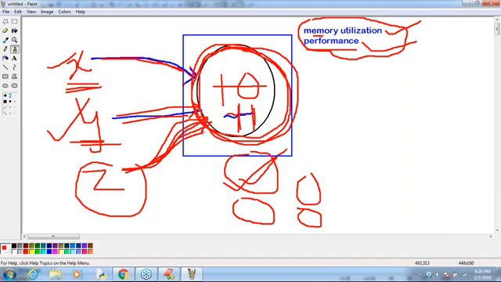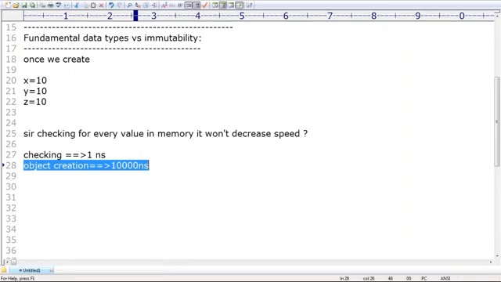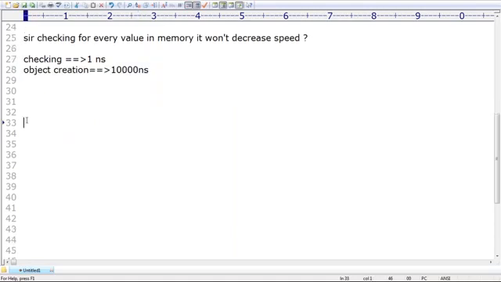Okay, sir, now there is one more small thing. I explained already in the last sessions, right? Sir, this one is also very, very important. Now A is equal to 10, B is equal to 10, like this. Sir, C is equal to 10. Can you please tell how many objects will be created? Only one. Even I showed practical proof also. Have you remembered, right? Only one object will be created, sir.